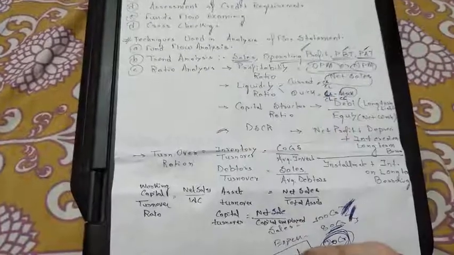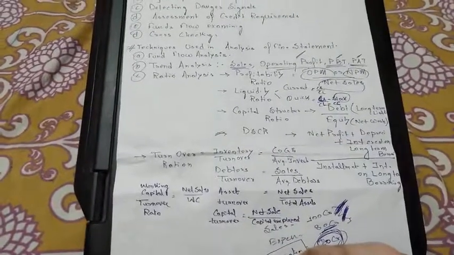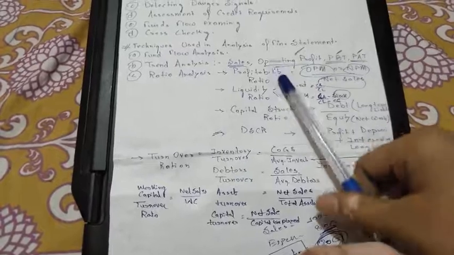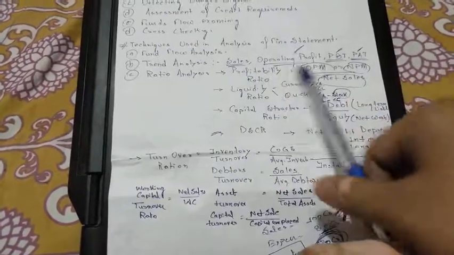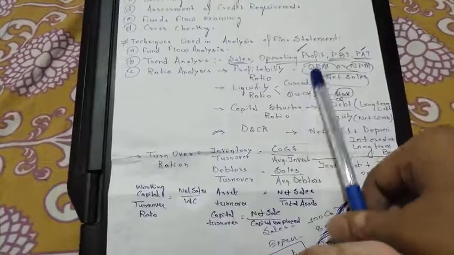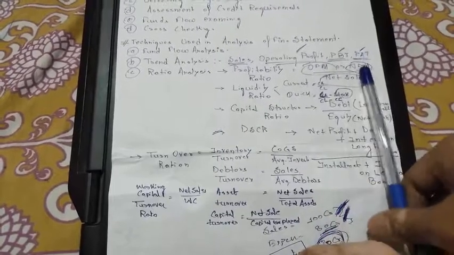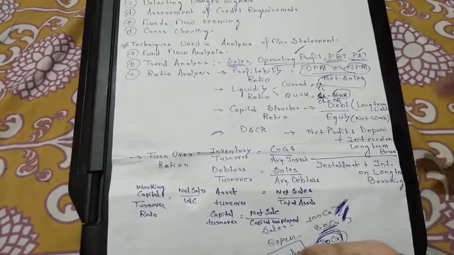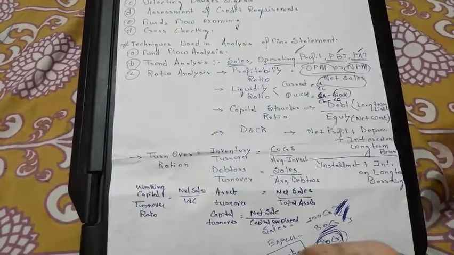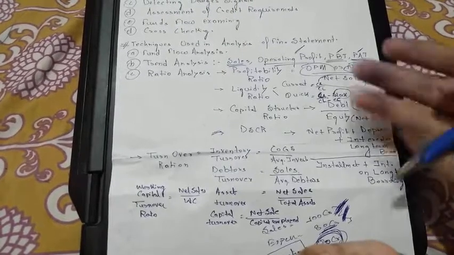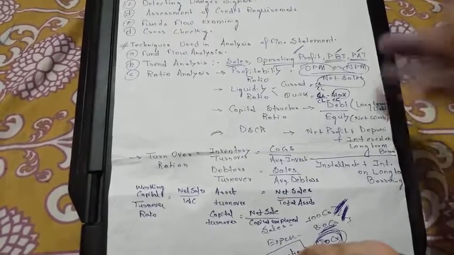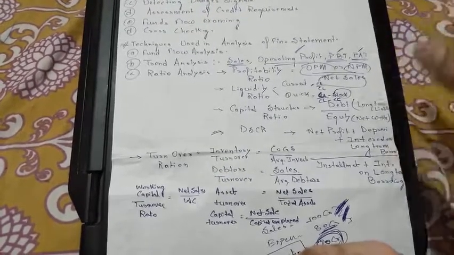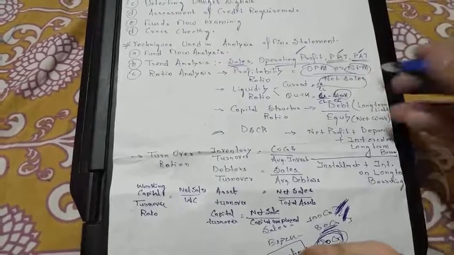Now we will see the ratio analysis. There are lots of ratios that banks analyze before giving loans, like the profitability ratio. As the name suggests, it analyzes the profit. In the numerator, the profit can be operating profit or net profit or any type of profit. There are many types of profit. After net profit, they have after interest profit, after tax profit. So in the numerator, the profit component will be there, and in the denominator, net sales will be there.